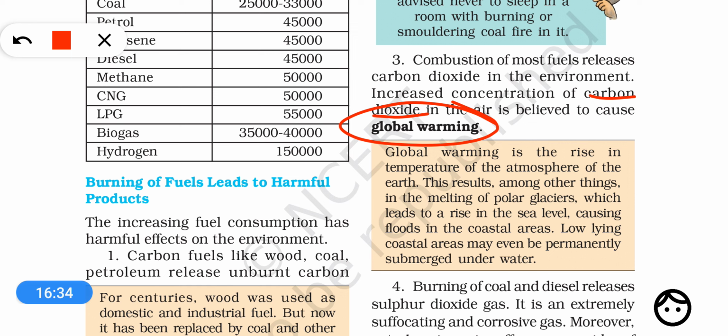And what is global warming? It is the rise in average temperature of the earth, and because of this polar glaciers or polar ice is melting, the level of the sea is increasing, and the coastal areas are suffering from floods. Sometimes some low lying areas may become permanently submerged under water. So burning of fossil fuels is a major cause of global warming that may cause floods in many areas and disturbance in the water cycle also.